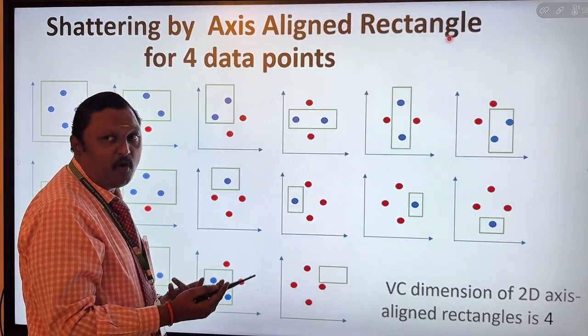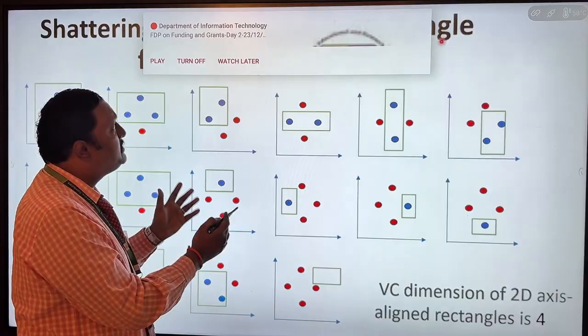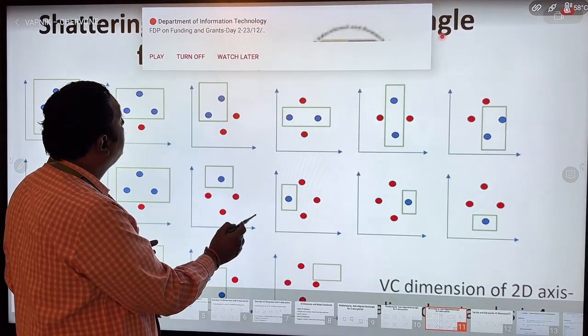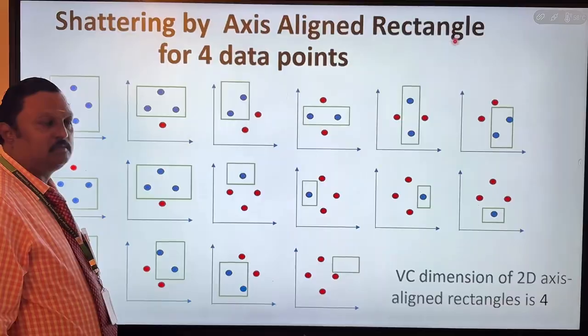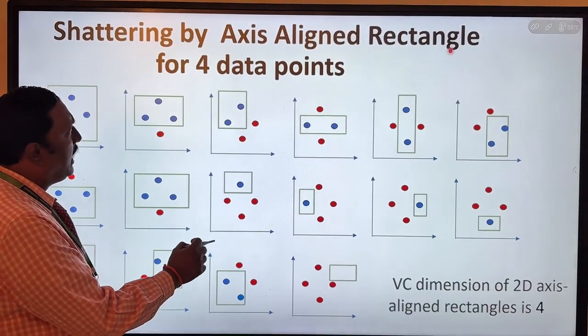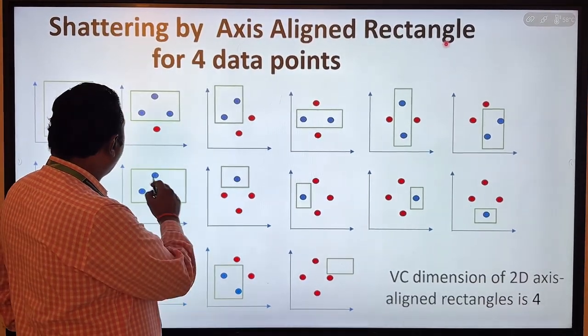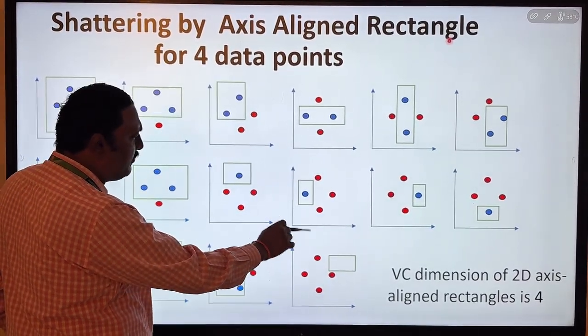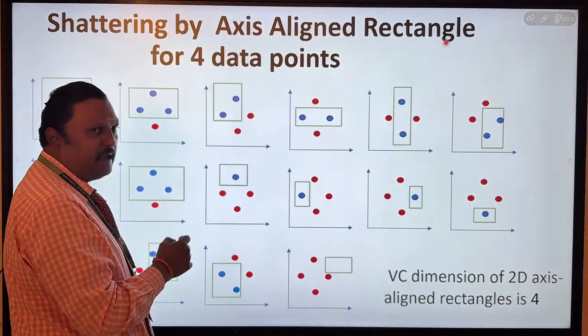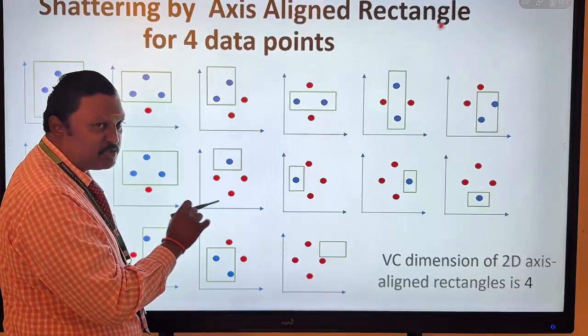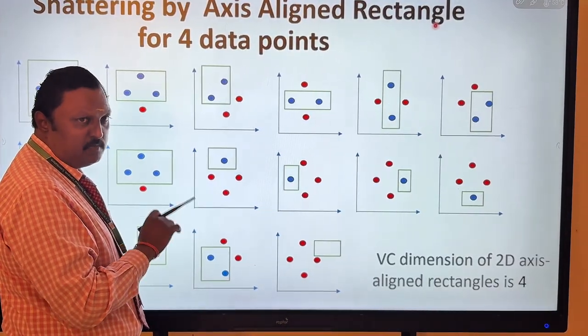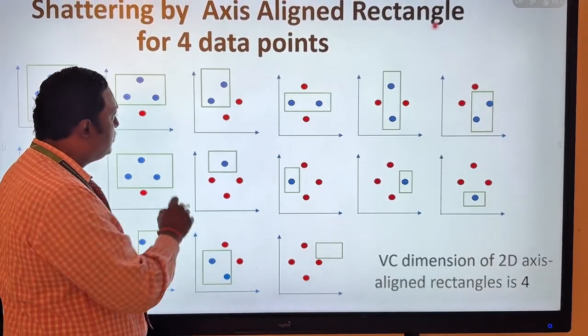If there are more points, in some situations it is a problem. So the aligned rectangle for 4 data points: we have to perfectly classify all the 4 data points. But in the earlier case, in the normal line VC dimension, we can classify only up to 3 dimension. The 4th dimension is not possible to classify in a perfect manner. So this is the rectangle manner.